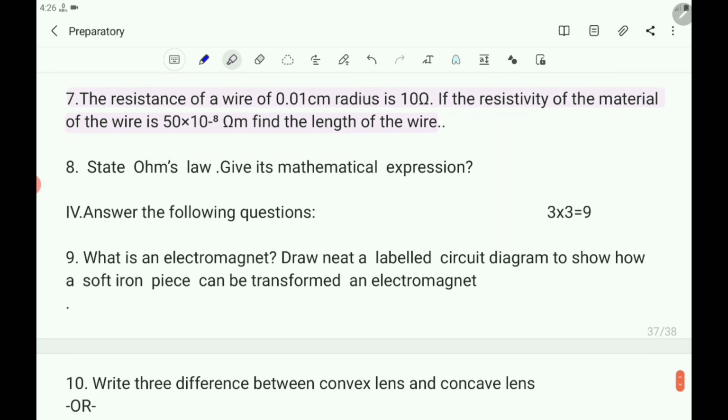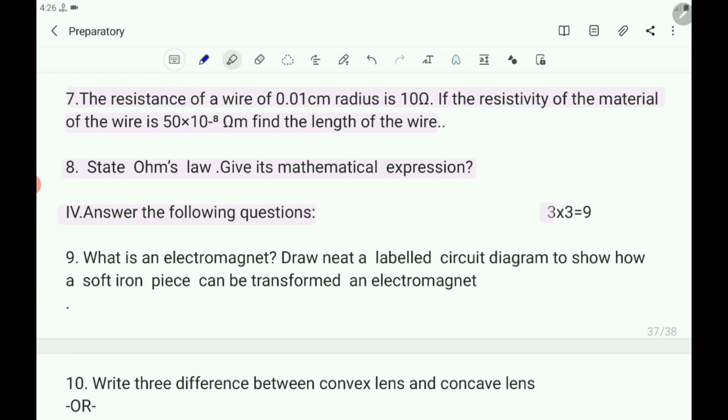Next question, 8th question. State Ohm's law. Give its mathematical expression. What is the question? State Ohm's law. Give its mathematical expression. Then 4th main question, answer the following.